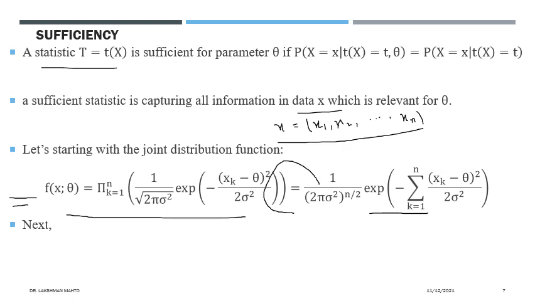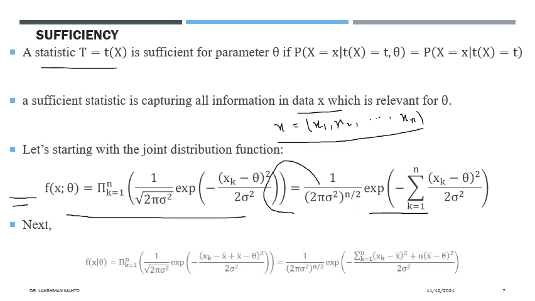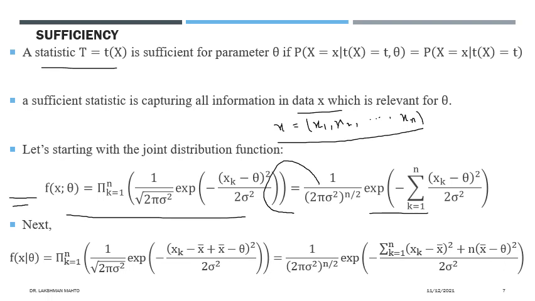Now we add and subtract the sample mean here in order to see the sufficiency of the sample mean. When we add and subtract the sample mean, we get this kind of expression. Leave it here for now.